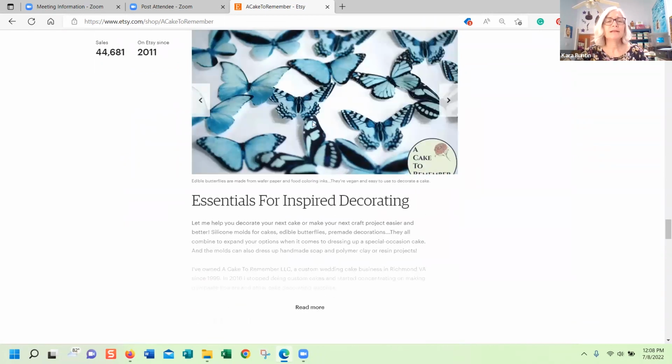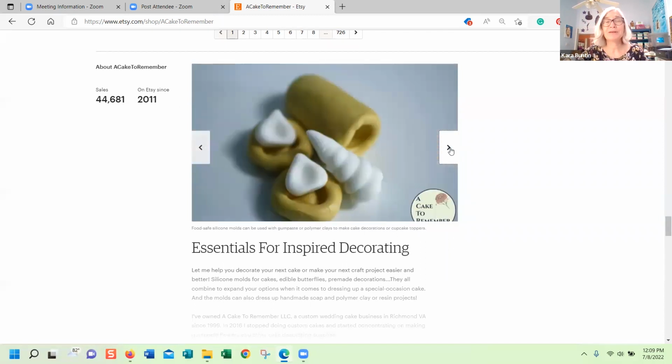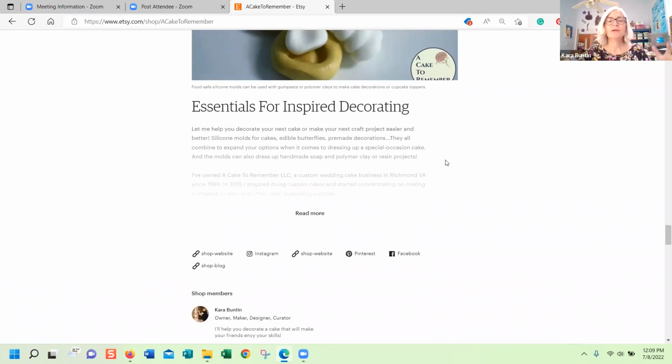I'm going to scroll up here. And you can add like a little slideshow. You can put a video on here. There are places to do that. Again, you'd be in edit mode and it has a place to upload pictures and that kind of thing. So if you do that, it will scroll through and it'll show people like looking at process photos. You can put a little video of yourself working, whatever you want to do. First paragraph here should basically, in a nutshell, tell people why they should buy from your shop.